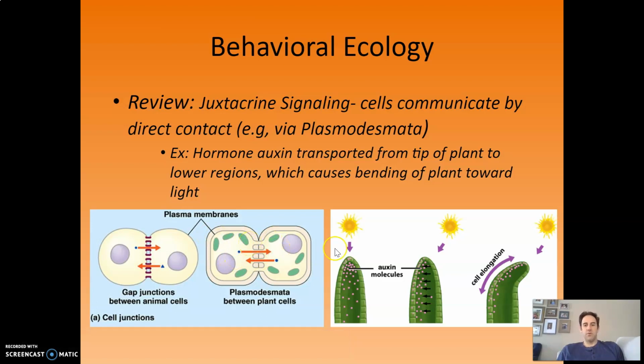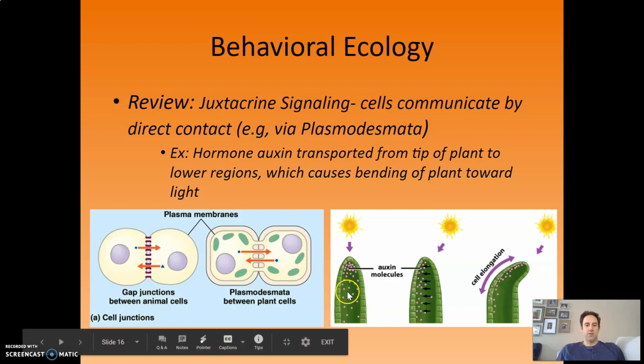And it turns out there's a hormone called auxin that can travel down the length of the plant through these little plasmodesmata, and then light causes the opposite side to send that hormone down, and then that hormone elongates those cells. And if one side of the plant over here is elongated, but this side is not elongated, that will create a bending effect, bending it towards the light. So you don't need to know the mechanism of that, but it's an interesting application of that juxtacrine signaling.